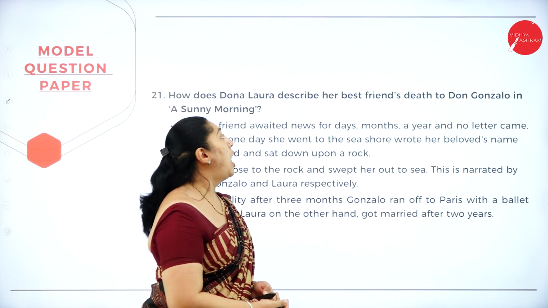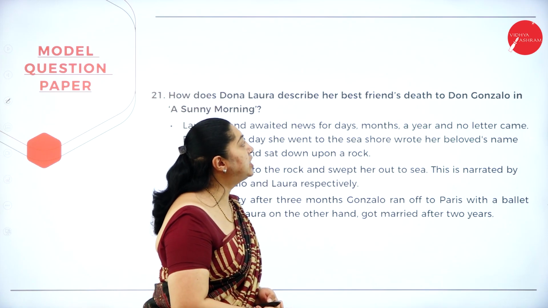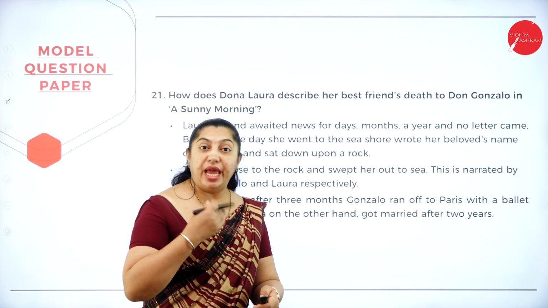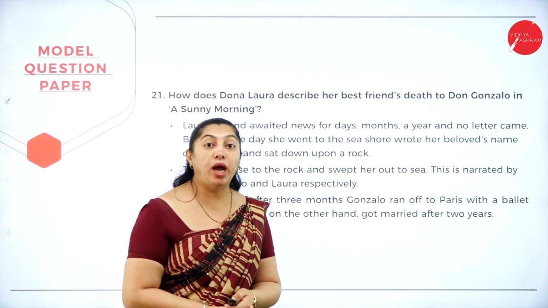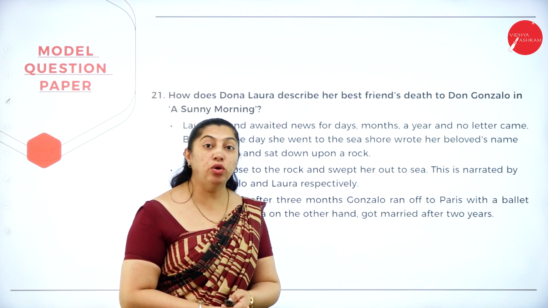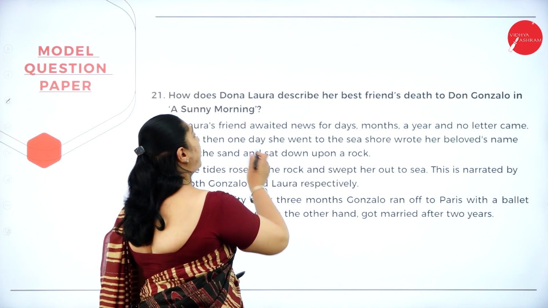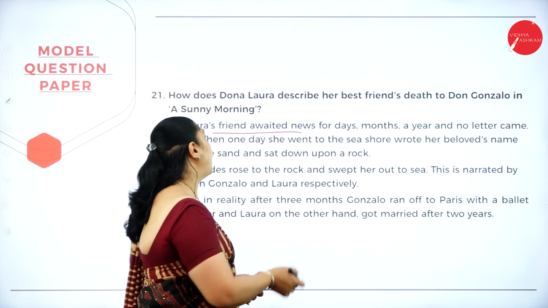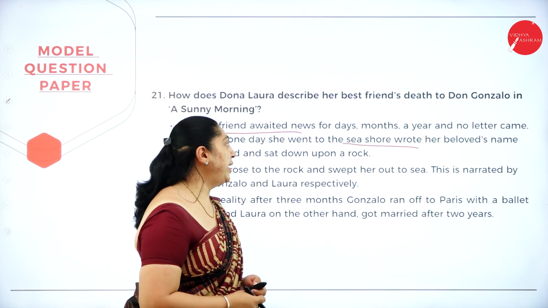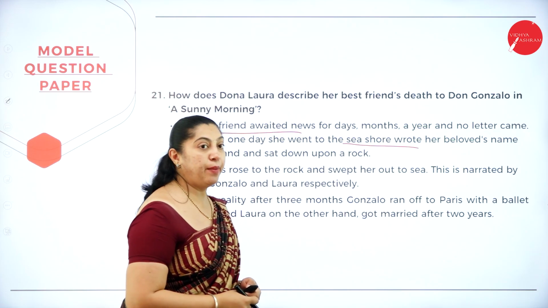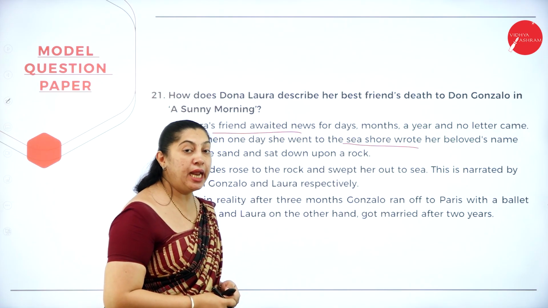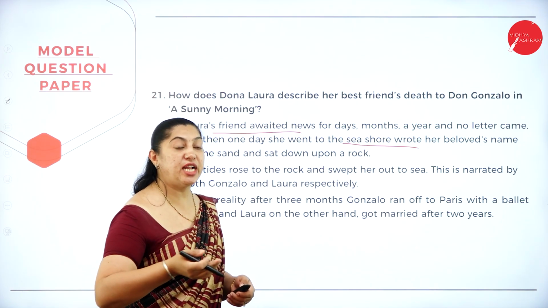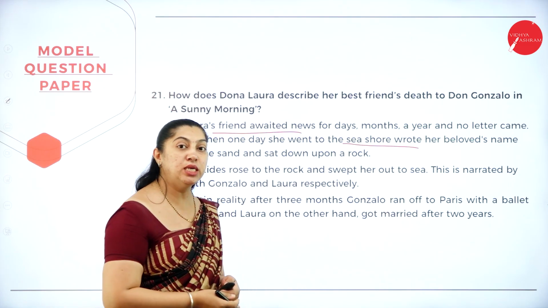Question number 21. How does Donna Laura describe her best friend's death to Don Gonzalo in A Sunny Morning? Or you can expect the question as, how does Laura conceal her friend's story from Don Gonzalo? Laura's friend awaited news for days, months, a year, and no letter came from her beloved. One day, she went to the seashore, wrote her beloved's name, and kept a bouquet on the sand, and when the waves came, the bouquet as well as whatever she had written, everything was swept into the sea.